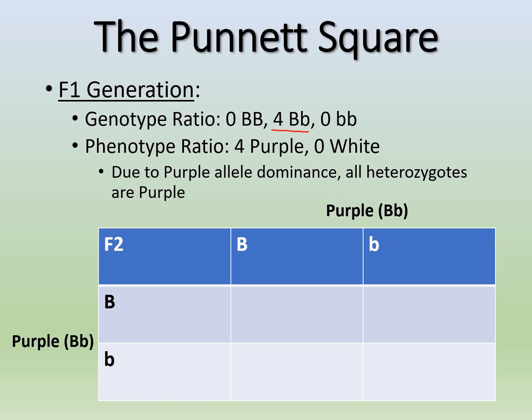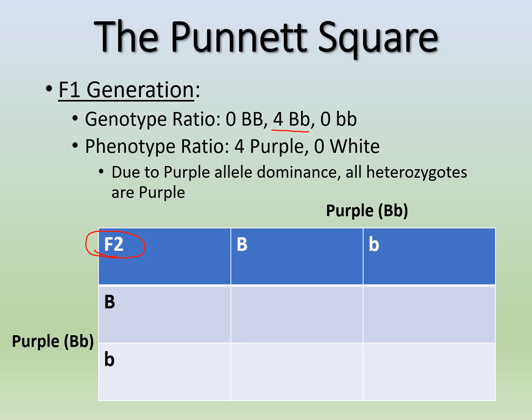And then if we talk about our phenotype ratio, we're only talking about purple and white as our two phenotypes. And we have all four purple, right? Due to that purple dominant allele. Okay, so now what happens if we cross two from this F1 generation? We're going to call it an F2 cross because now we're going to get the next generation. So again, we have a 50-50 chance of getting a big B or a little b, so they're both heterozygous.